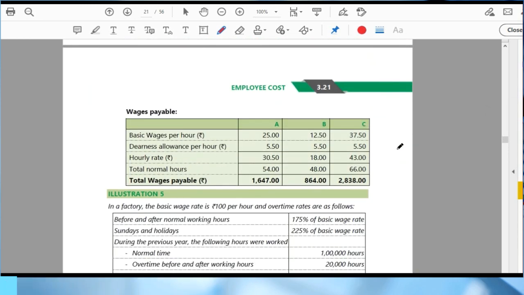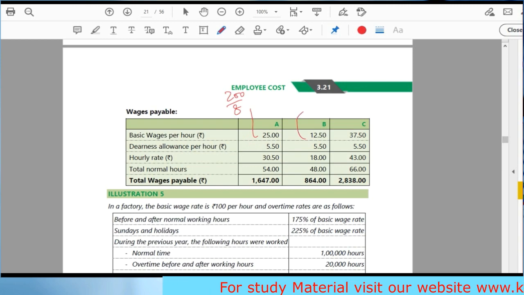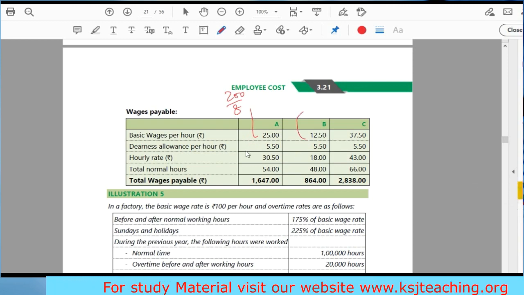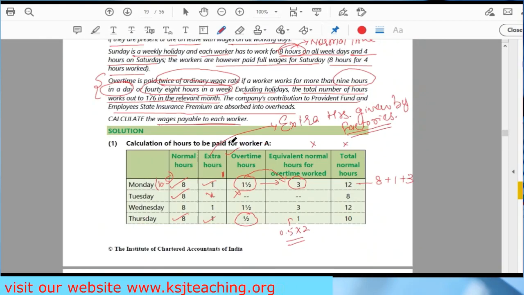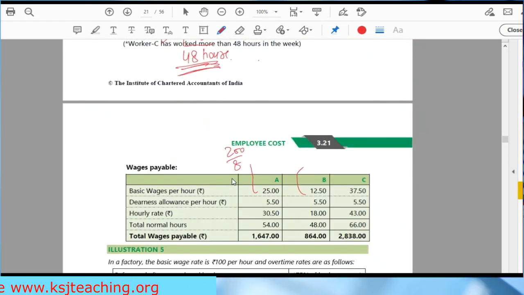Now it is simple, sir. Wages payable, very simple. Basic wages per hour. How, sir? 200 divided by 8? Sir, I think 100 divided by 8. What is the rate? The rate that is given in the question. 100 divided by 8. Yes. This is 100 divided by 8. This is 300 divided by 8. What is DA, sir?